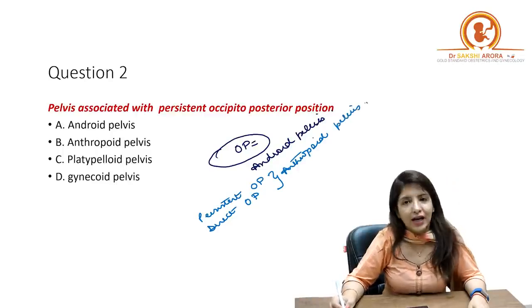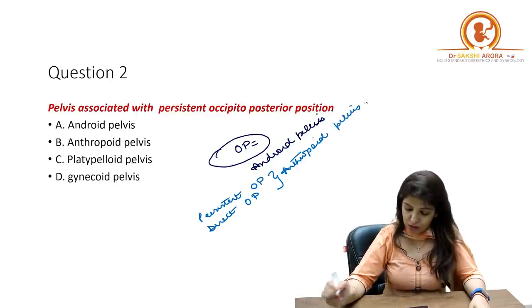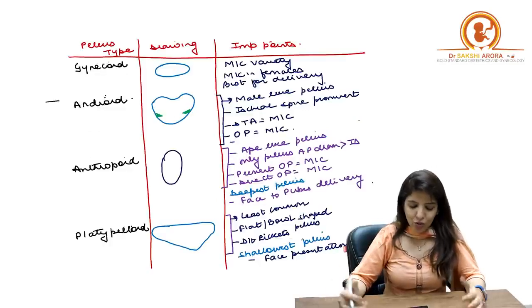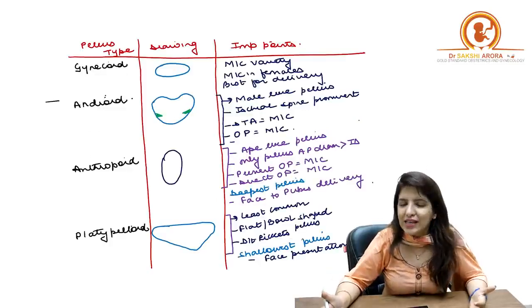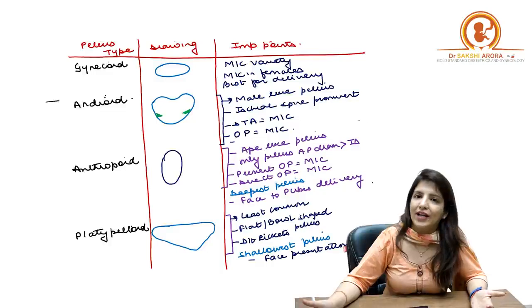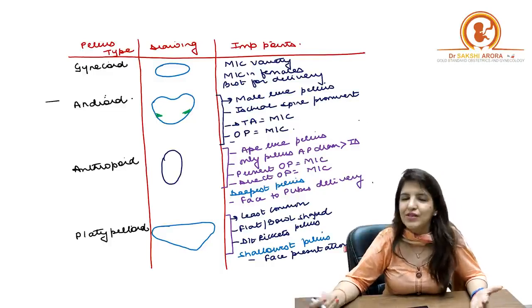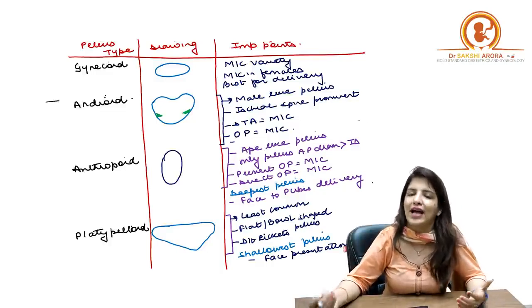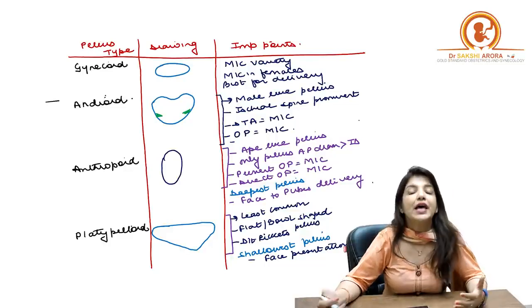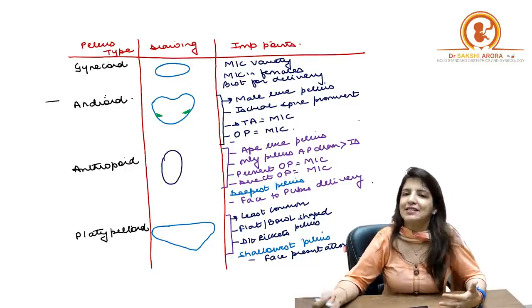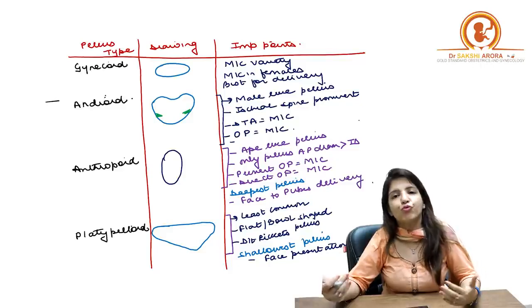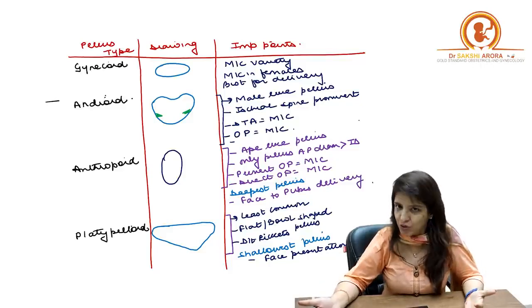And this we have done in our Marrow modules also, right? So let's quickly revise the Caldwell-Moloy classification. According to the Caldwell-Moloy classification, there are 4 types of pelvis: the gynecoid pelvis, android, anthropoid and platypelloid pelvis, in which the most common variety is the gynecoid pelvis, which is the most favorable for delivery as well.